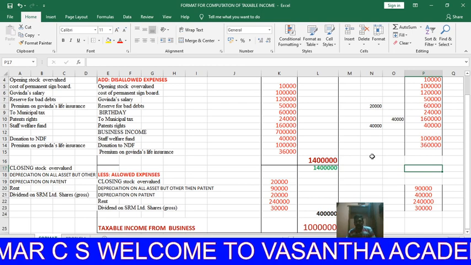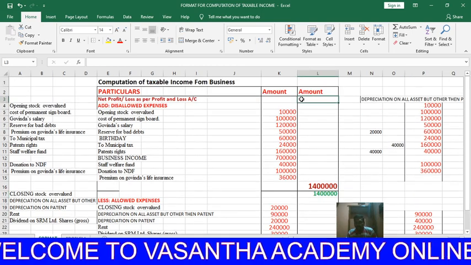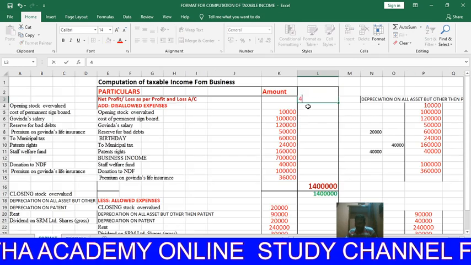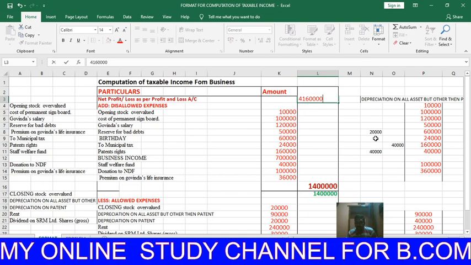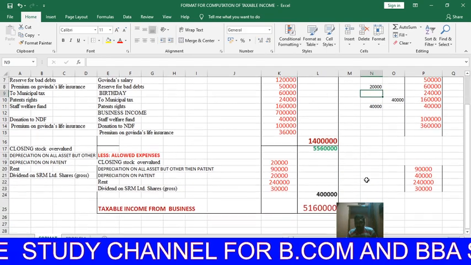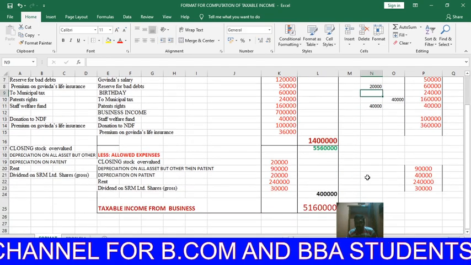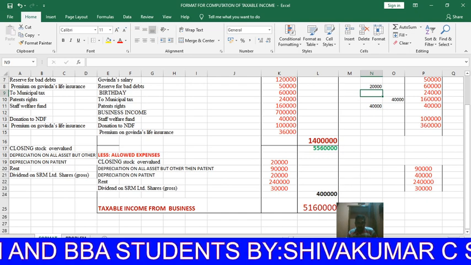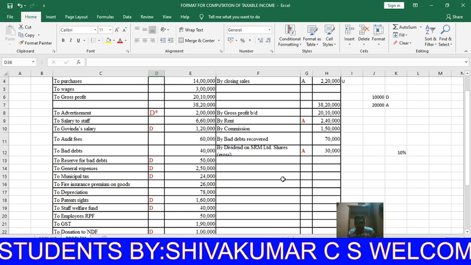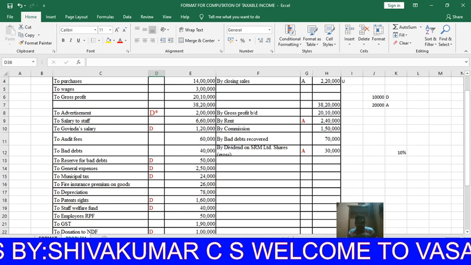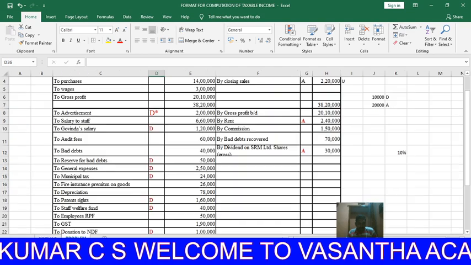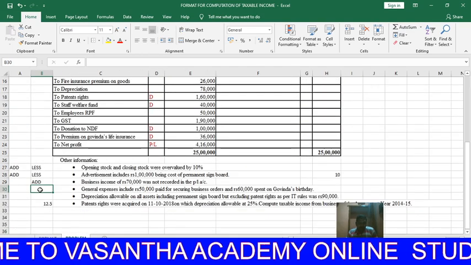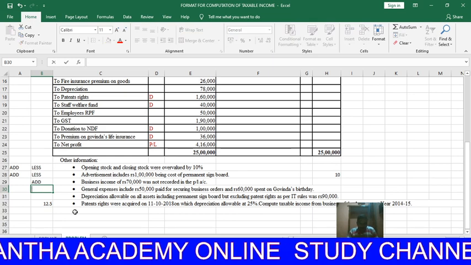What is the net profit in the problem? Net profit 4,16,000. 4,16,000 is the net profit as per profit and loss account. Then 55,60,000. How much is the rent received in the problem, students? 2,40,000. Yes, correct. Then general expenses 50,000 is also already treated, therefore I put a star mark for this.